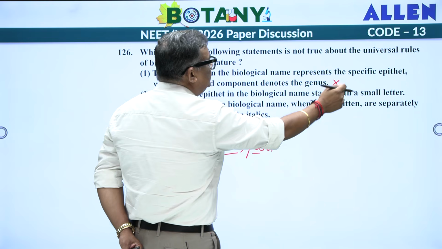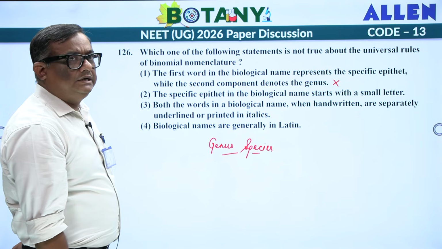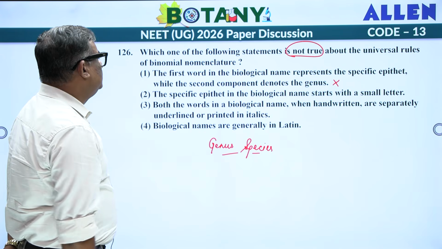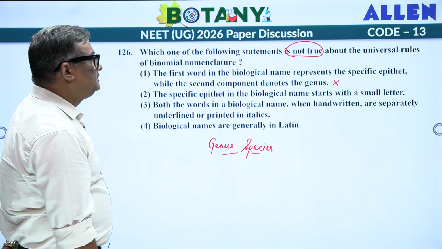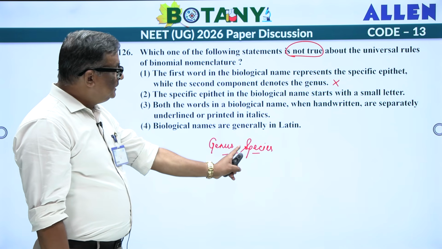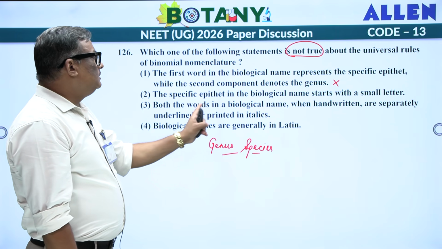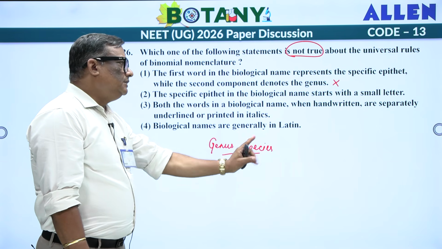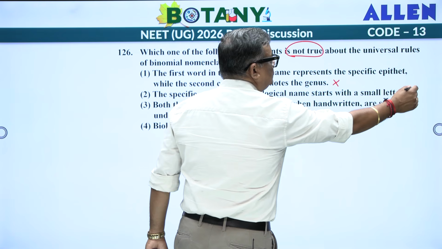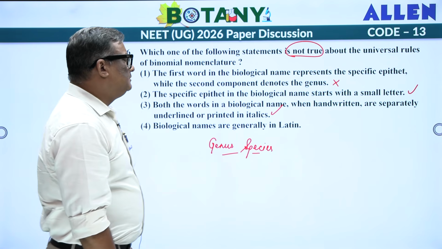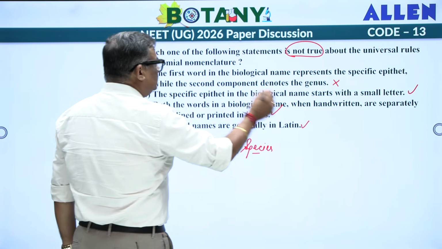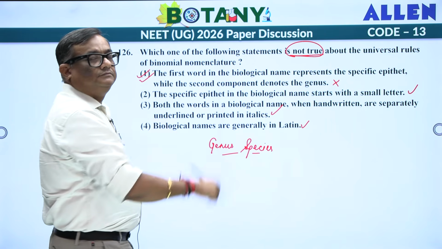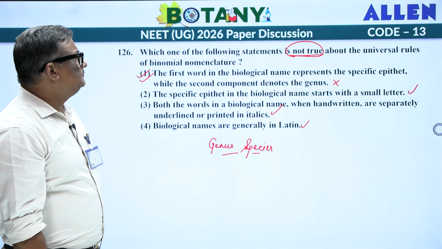So this seems to be incorrect. See what they are asking. Not true. Let's go with this. Another one. The specific epithet in the biological name starts with a small letter. A specific epithet with a small letter. Both the words in a biological name, when handwritten, are written separately and underlined. That is true. This one is true. This one is true. Biological names are generally written in Latin, correct? So your option 1, because they are asking you not correct. Let's go to the next one.